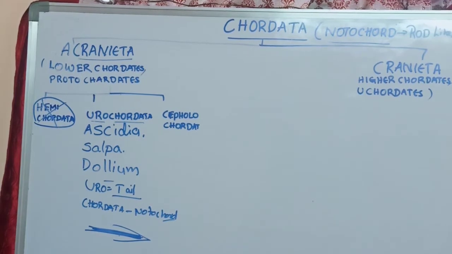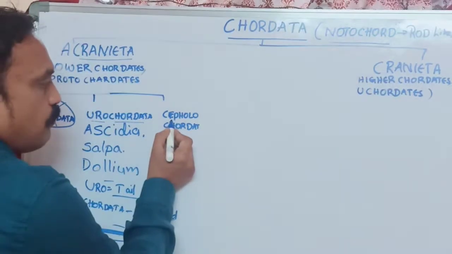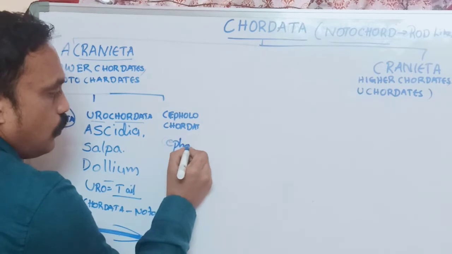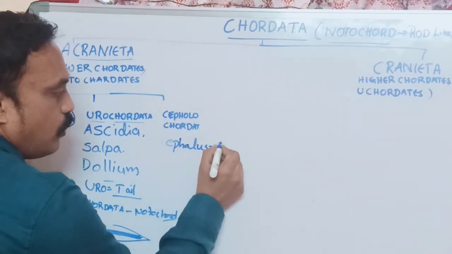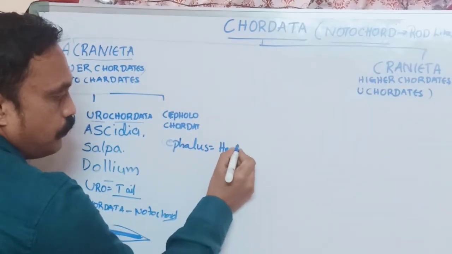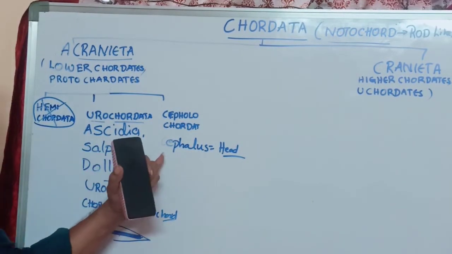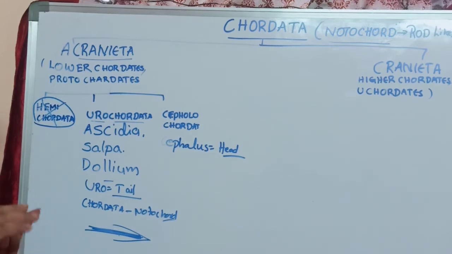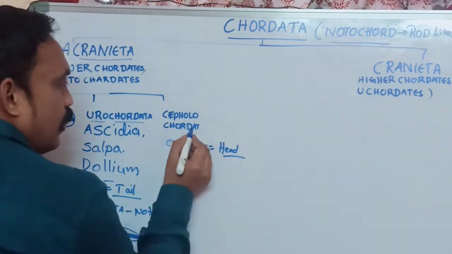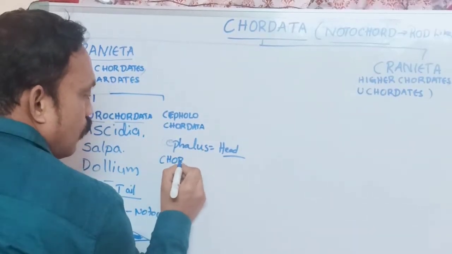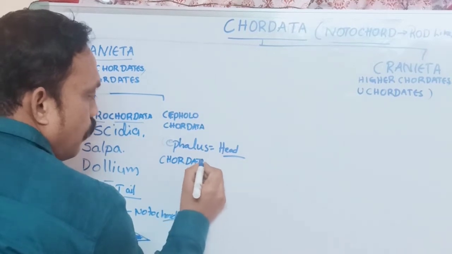Okay, and the next one, Cephalochordata. The word cephalo, the meaning of cephalus. Cephalus means what? Head. I already mentioned Acraniata, where the skull is not there. But here in Cephalochordata, the head is not that well developed. Okay, Cephalochordata. Chordata means what? Notochord. Chordata means notochord.